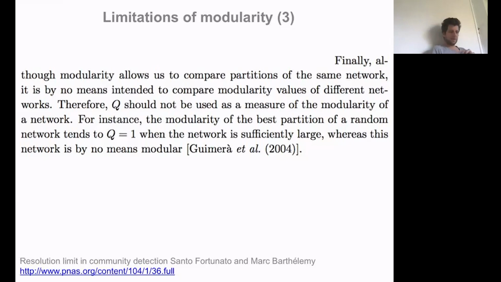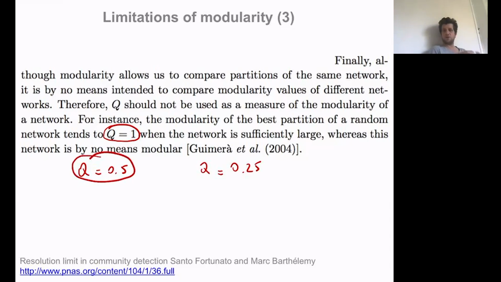This limitation is not annoying when you try to optimize modularity, but it's annoying because it means that you should not use modularity as a way to compare how modular different graphs are. If you have a modularity of, I don't know, 0.5 for one graph and 0.25 for another graph, it doesn't necessarily mean that the first one is more modular.